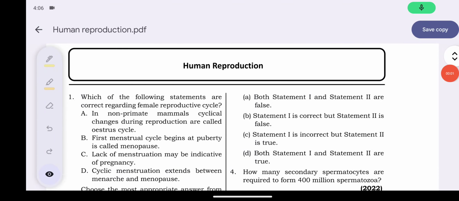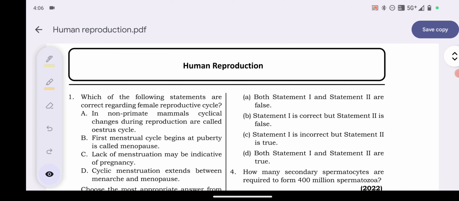Hello students, today I bring for you a new chapter, Human Reproduction. In this chapter, we are going to solve a total of 40 questions which came in previous papers from 2013 to 2023. So, let's start the first question.